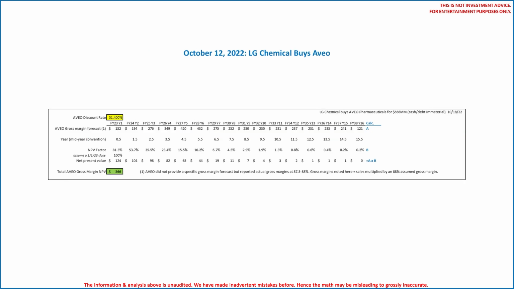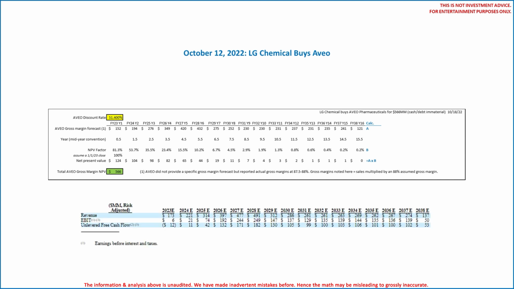Okay folks, next up, on October 18, 2022, LG Chemical announced it was buying AVEO Pharmaceuticals for $566 million. Now recall AVEO's cancer therapy called Fotivda was finally approved on March 10, 2021. We say finally because, as we recall, AVEO first filed for Fotivda FDA approval in the year 2013, to which it got a complete response letter. We understand Fotivda's patents expire in 2027, which is more or less consistent with when AVEO management forecasts its revenues to peak.